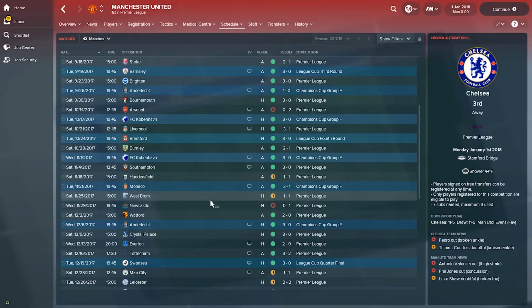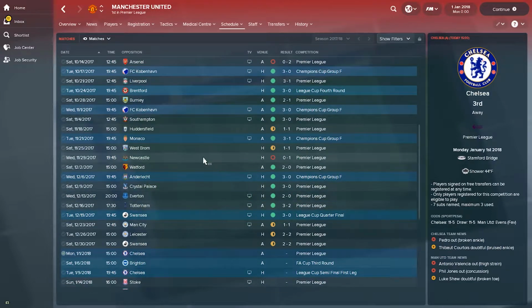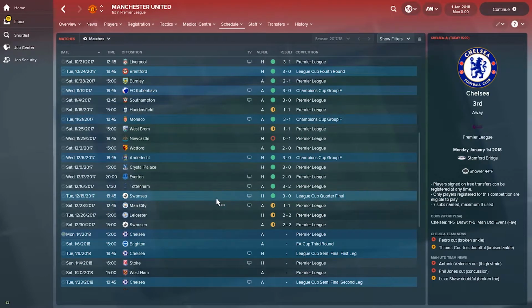Huddersfield away, West Brom at home, and a loss to Newcastle at home. Newcastle also beat Manchester City, if you remember from the previous screen that we saw. So Newcastle are a nice surprise this year. And then we see they end the year quite averagely. So the draw we saw with Manchester City, then another 2 draws with Leicester and Swansea, home and away respectively.